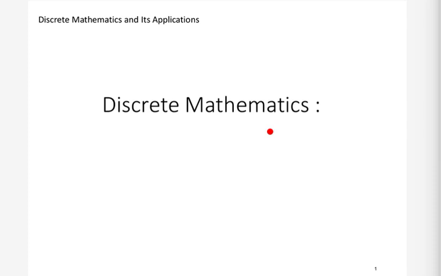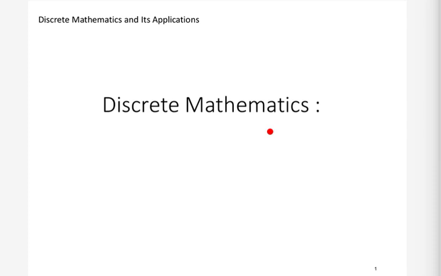At that time, I won't even need to tell you what it is. So we will proceed further, and at the end, we will see what we have studied and try to come up with a definition of discrete mathematics.